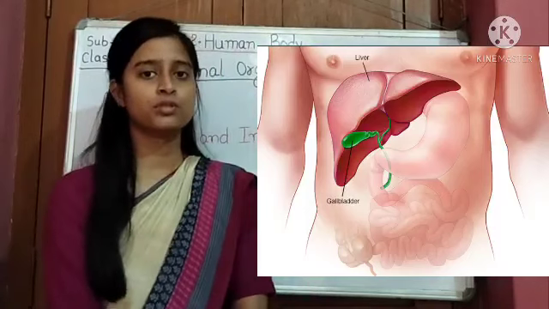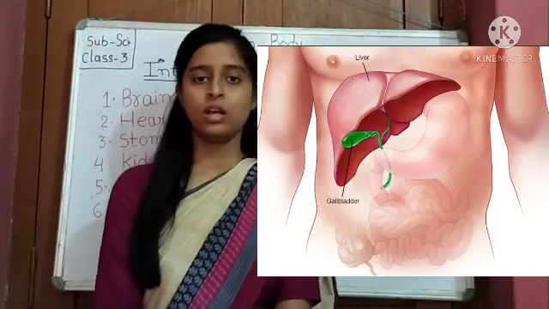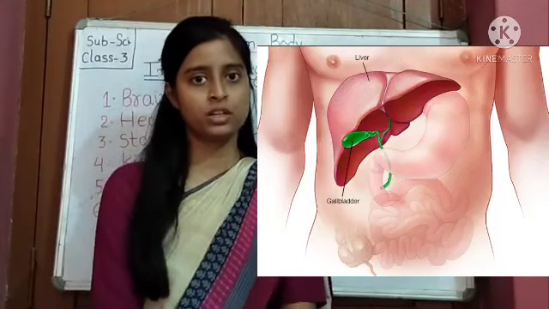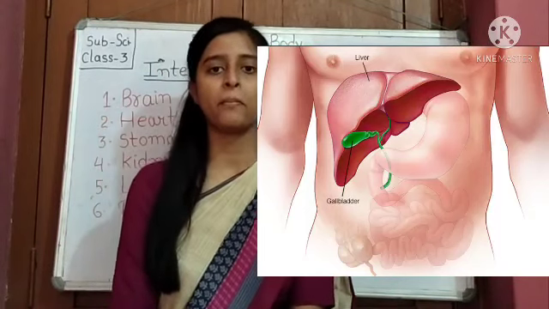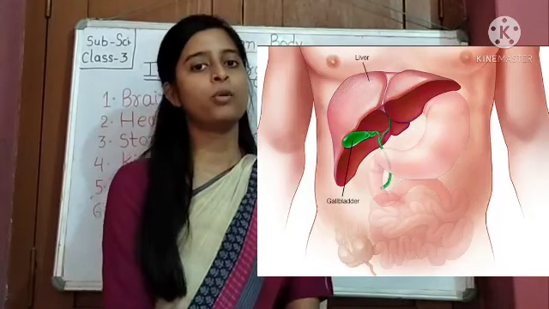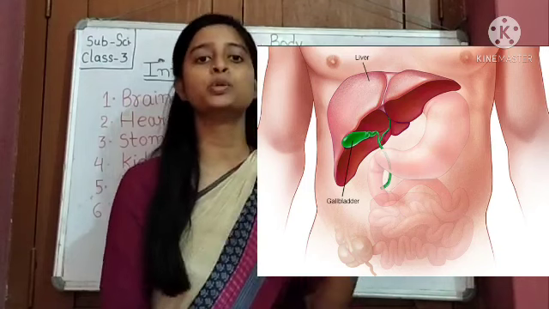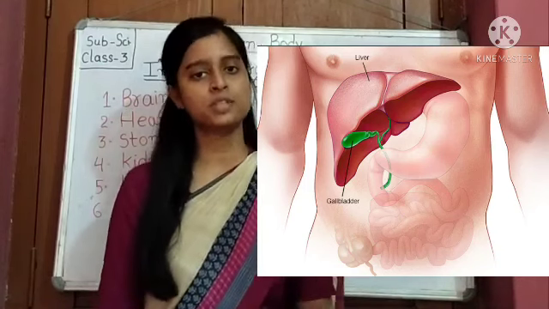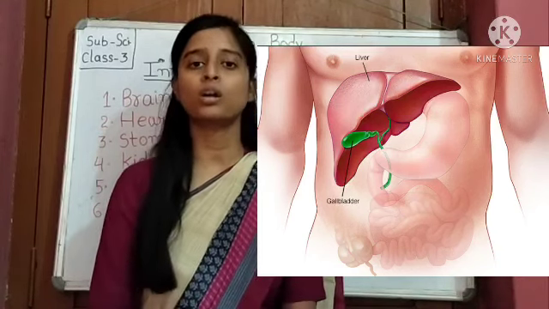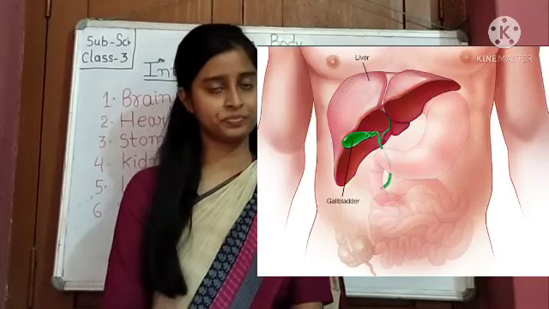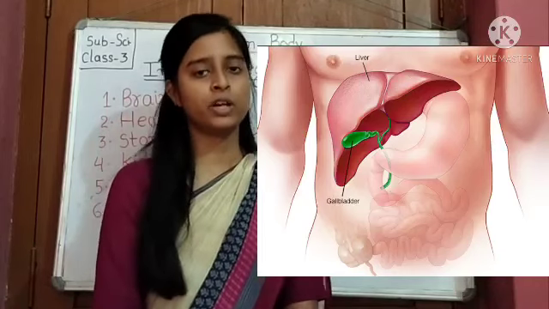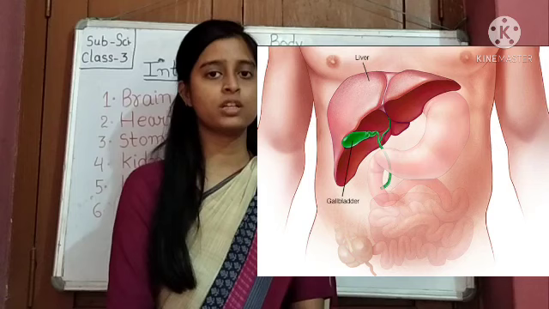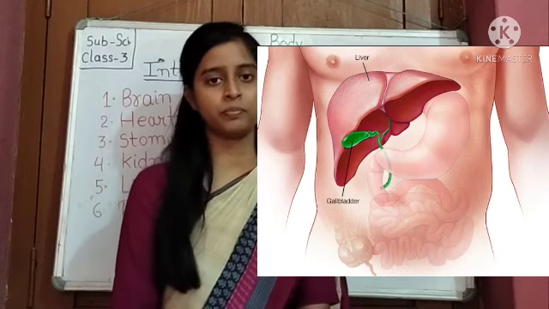First of all, when we eat food, our digestive system breaks the carbohydrates down into a simpler sugar called glucose, and our body uses this glucose as energy.